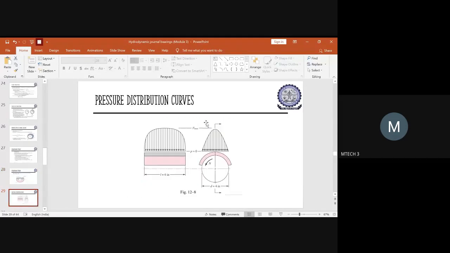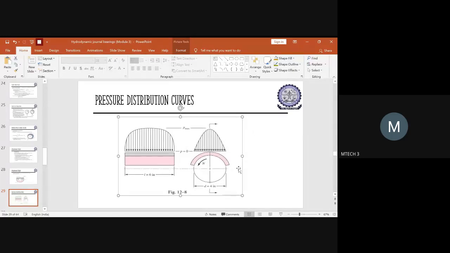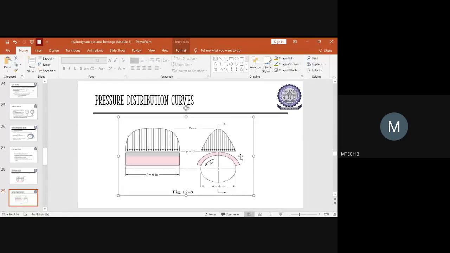With respect to that, you should understand the pressure distribution curves. Here you can see the length of the shaft in the bearing can be considered as 6 inch, the diameter of the journal is considered as 4 inch, and the journal is rotating in this direction. This is the clearance between the bearing surface and the journal. At the tip, the pressure will be 0, and at the upper line, it will be the maximum.